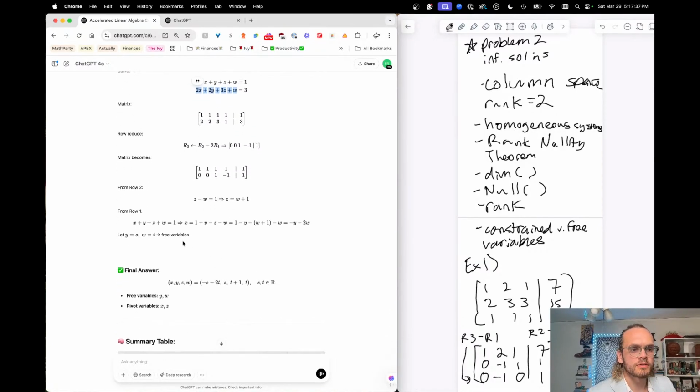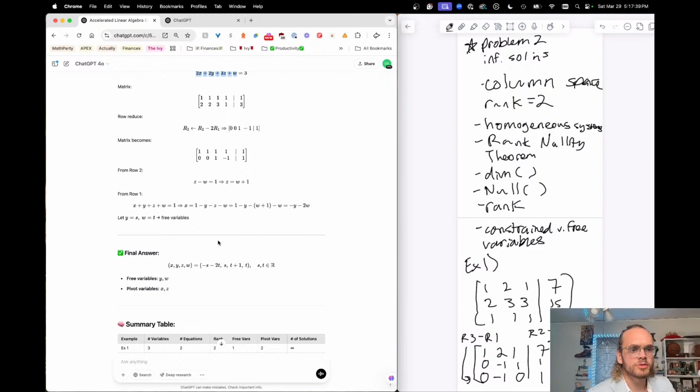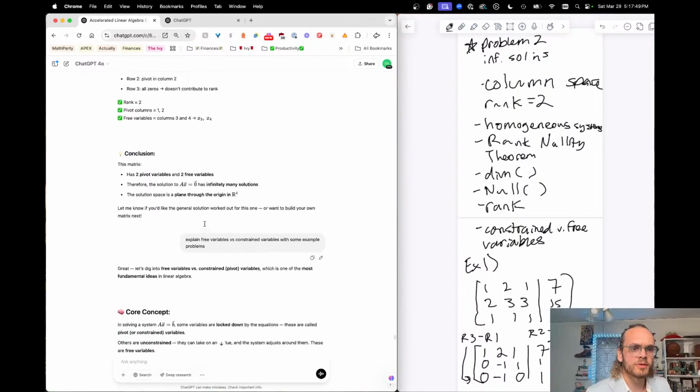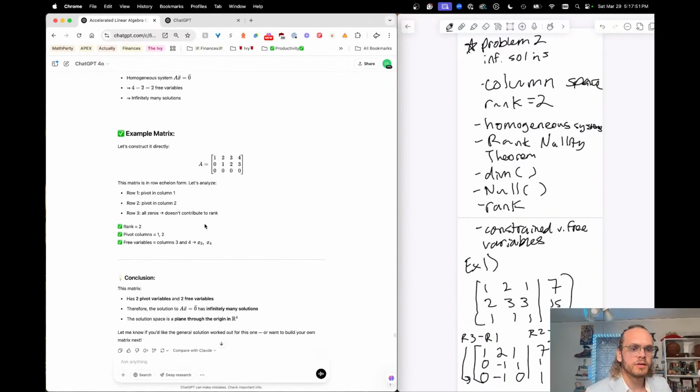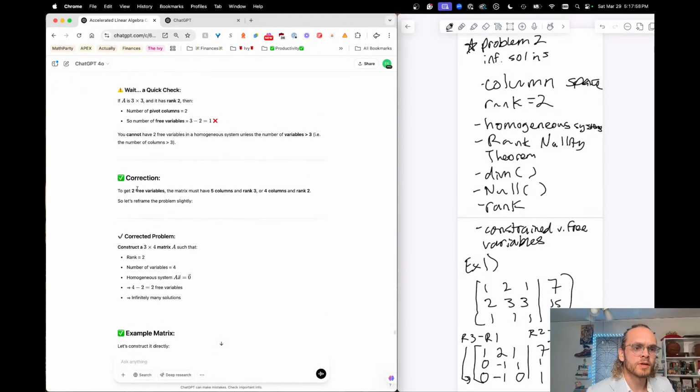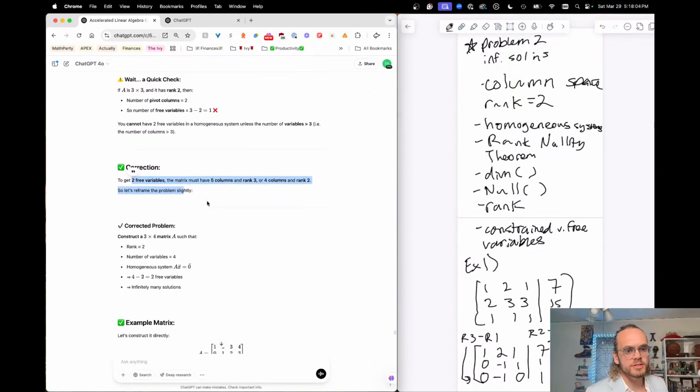And so you do this for your free variables. You have to have 2 free variables here, because you can only convert a row to having 2 variables here. Let me see what they said about free variables above, where they corrected the problem. To get 2 free variables, the matrix must have 5 columns and rank 3, or 4 columns and rank 2.